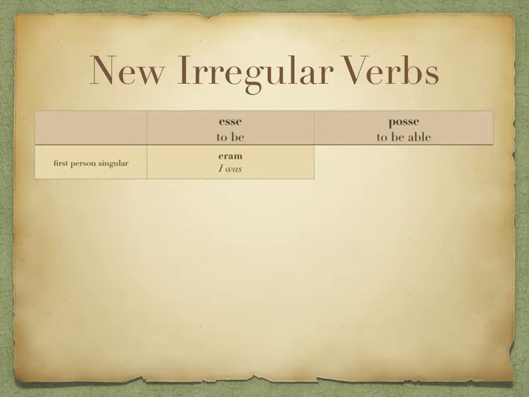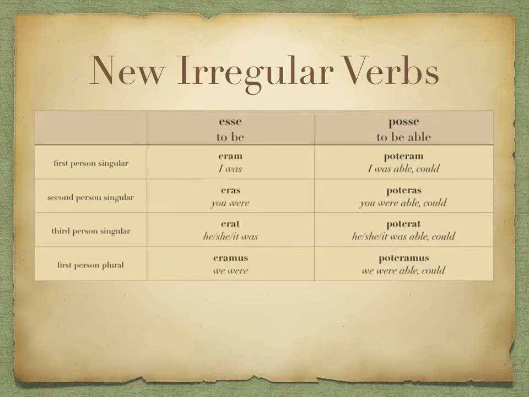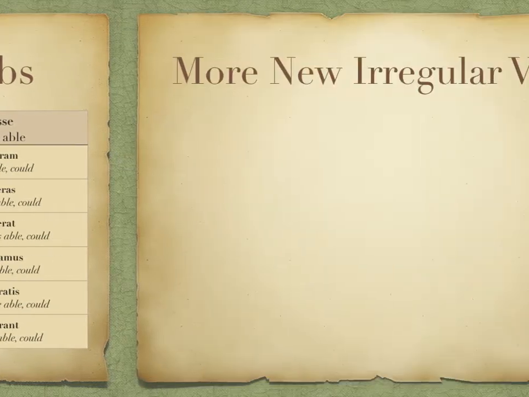So we already know esse in the imperfect tense: eram, I was, and posse is simply poteram, I was able or I could. Eras and poteras, erat and poterat, eramus, poteramus, eratis, poteratis, erant and poterant.